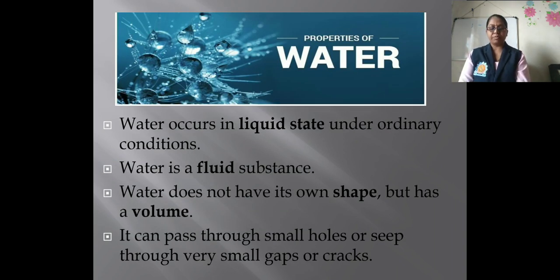Now here are the properties of water. We know that water occurs in a liquid state under ordinary conditions. Water is a fluid substance. Water does not have its own shape but has a volume. It can pass through small holes or seep through very small gaps or cracks.